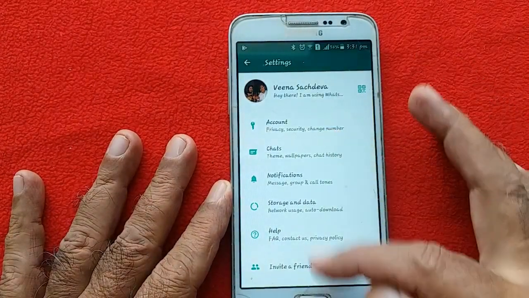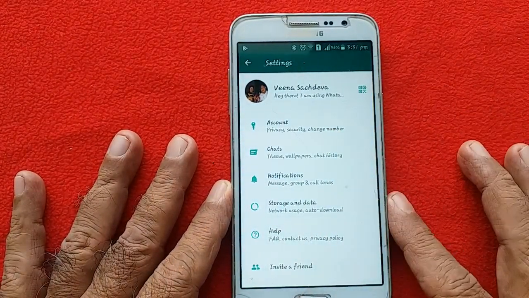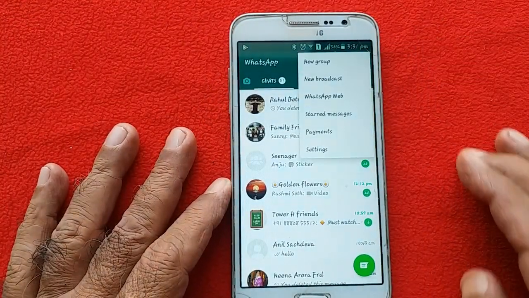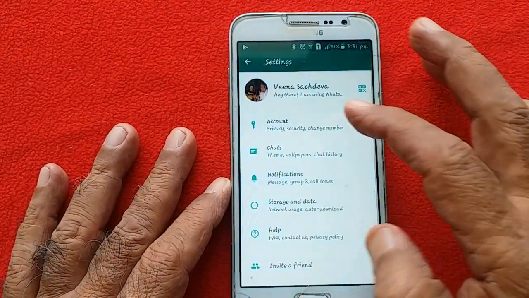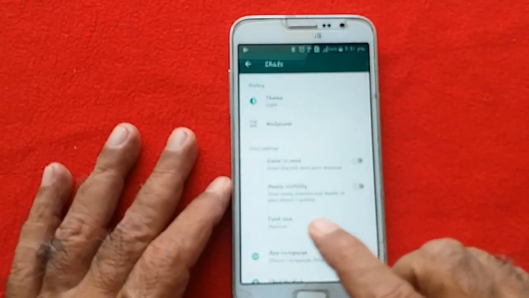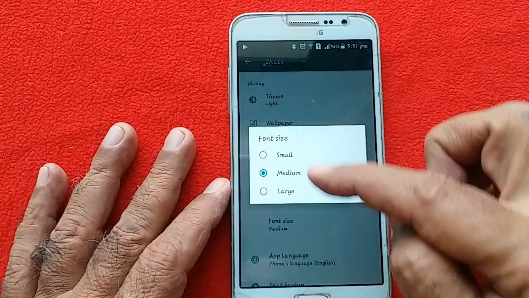The font you are seeing, you can change the size of the font also. For this you will have to go to settings, chats, font size. It's medium. You can keep it medium or make it large or small as per your choice.